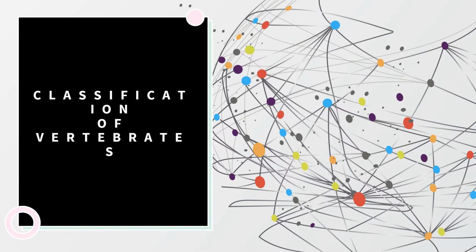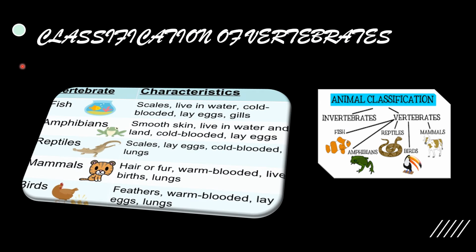Today, we are going to discuss the classification of vertebrates. There are 5 prominent groups of animals under vertebrates: fish, amphibians, reptiles, birds, and mammals. So first, characteristics of fishes.